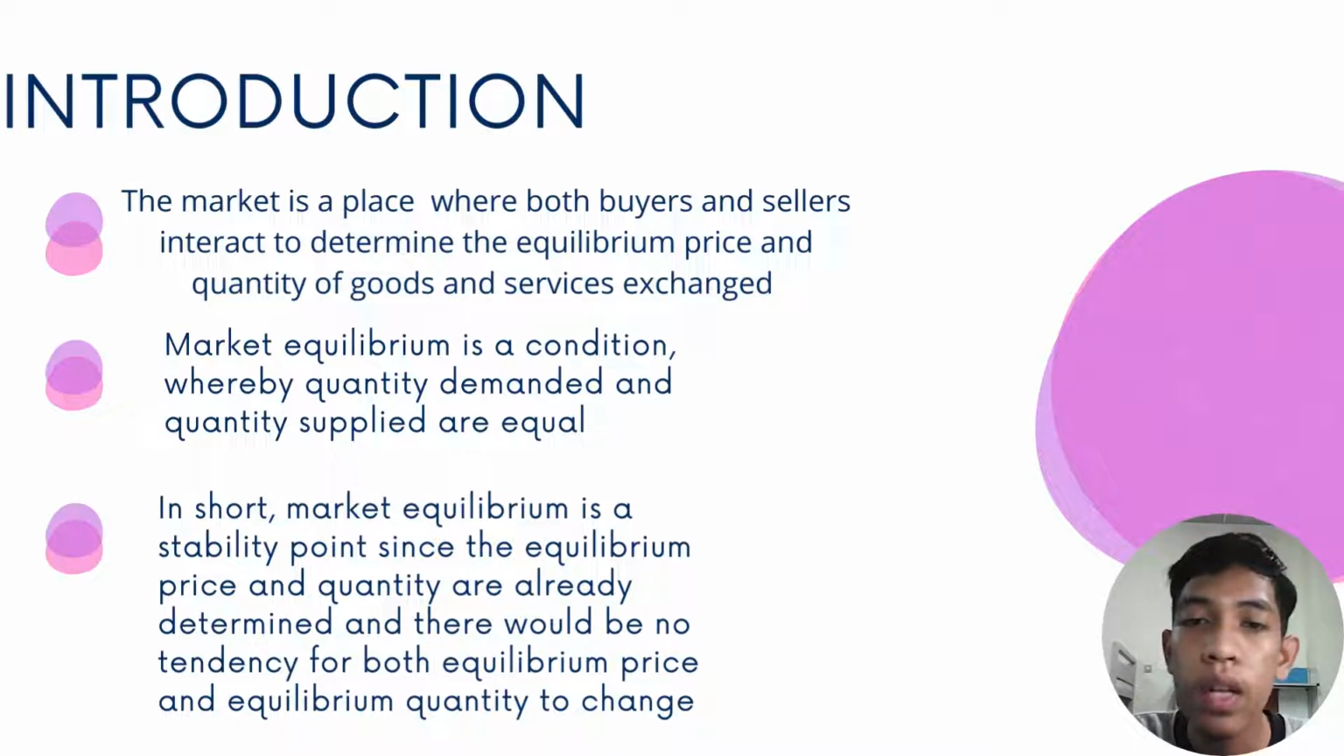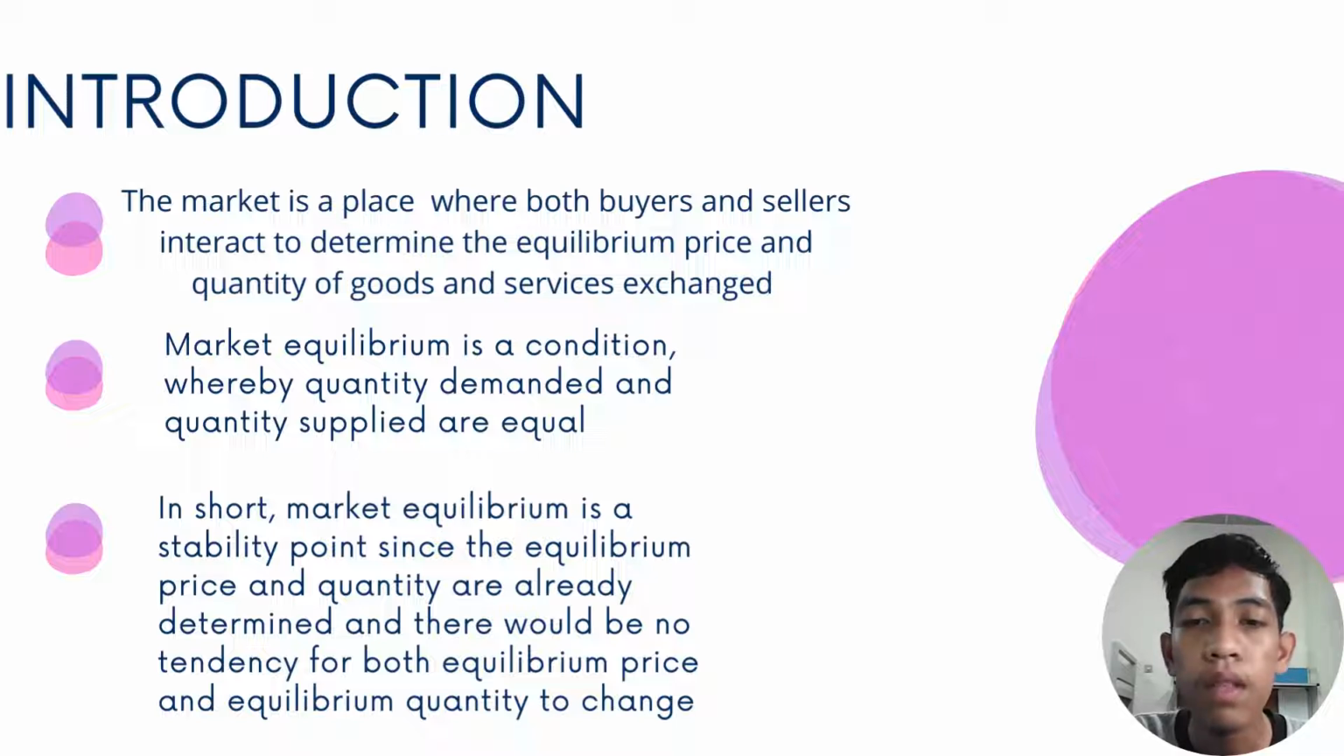Buyers and sellers meet together to make decisions on the goods and services to purchase and sell in the market. Therefore, the market is a place where both buyers and sellers interact to determine the equilibrium price and quantity of goods and services exchanged. So, what exactly is market equilibrium?